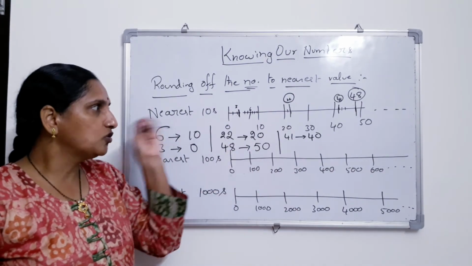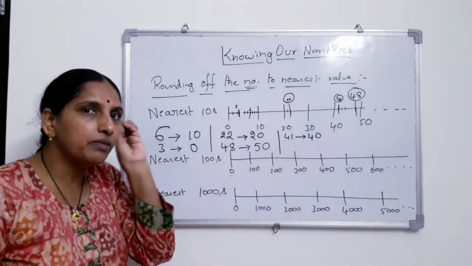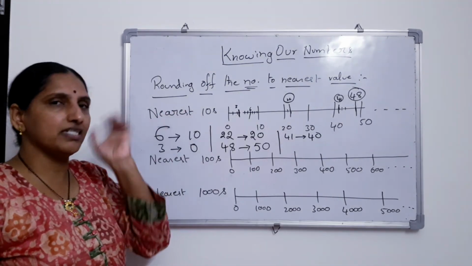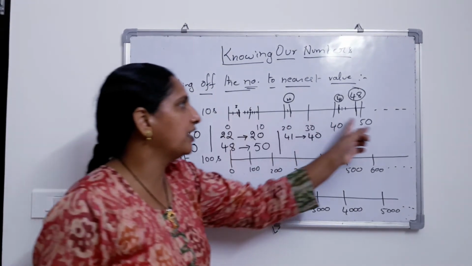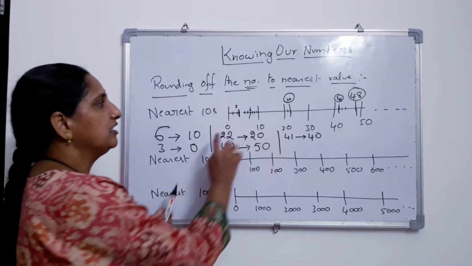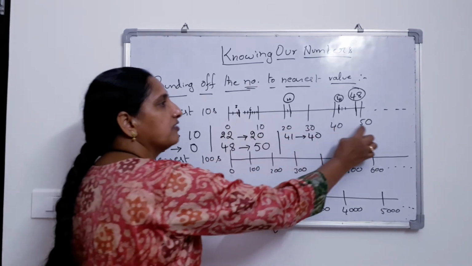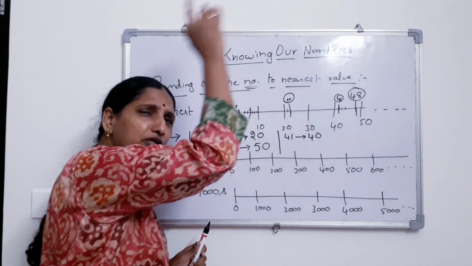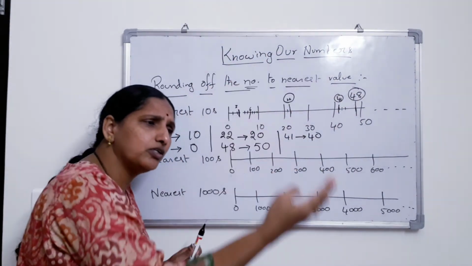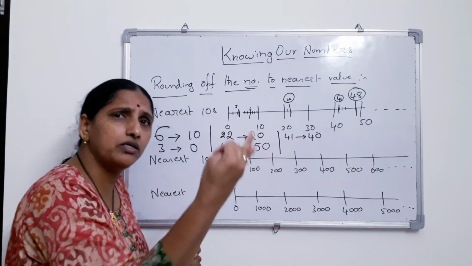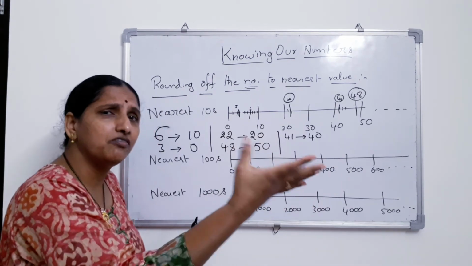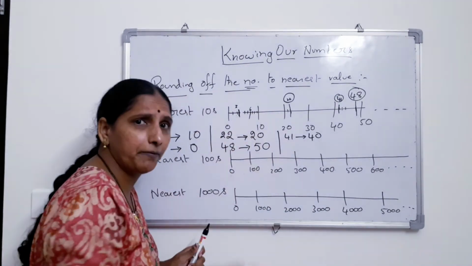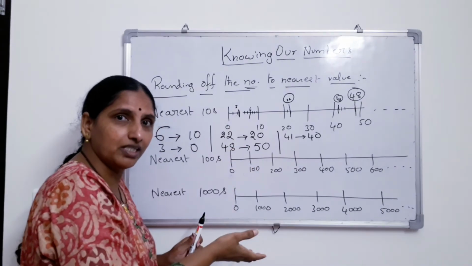So what is the first point you have to keep in mind? Whenever it is nearest tens, you have to draw this kind of number line: 0, 10, 20, 30, 40, 50, skip counting by tens. Try to recollect what you have learnt in LKG, UKG, class 1, class 2, class 3. Very thrilling mathematics at that time, and even now it is.